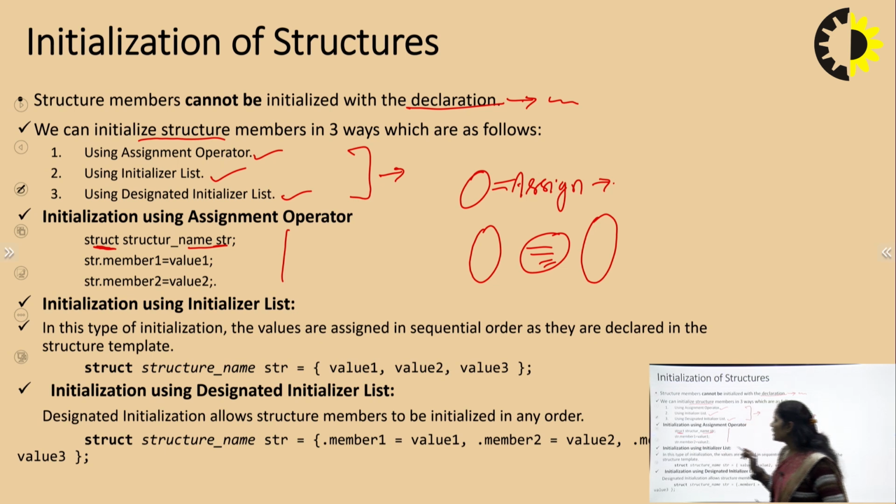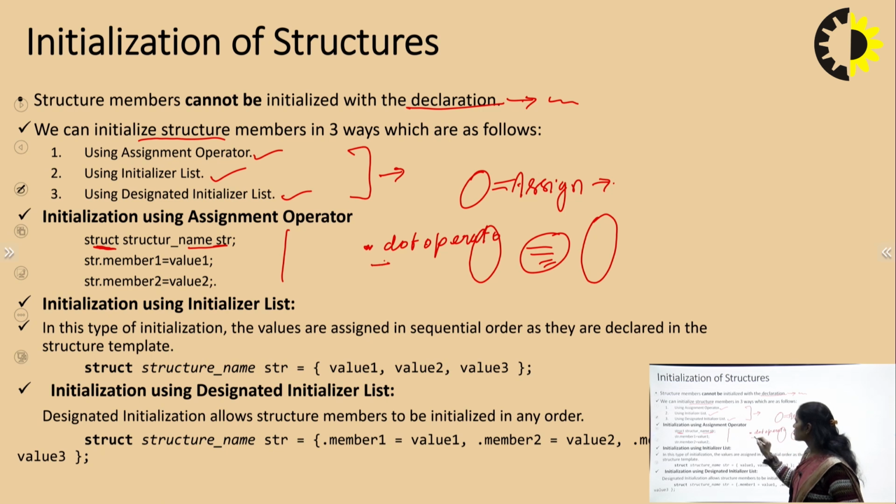So basically I am using a dot operator. When we are assigning a value to structure members, we are using 2 different approaches. First one is by using the dot operator, and by using this operator. This is called the arrow operator, and this is called the dot operator.